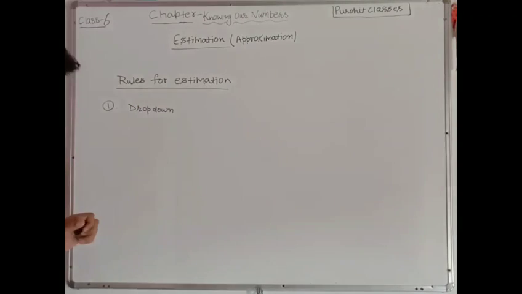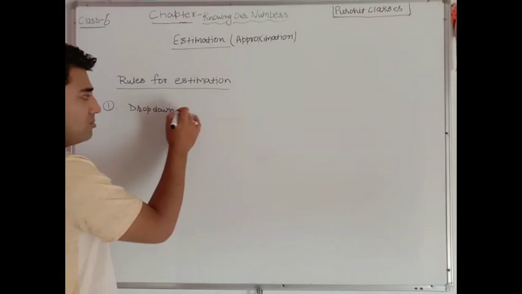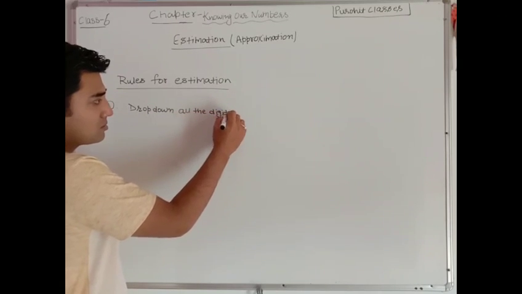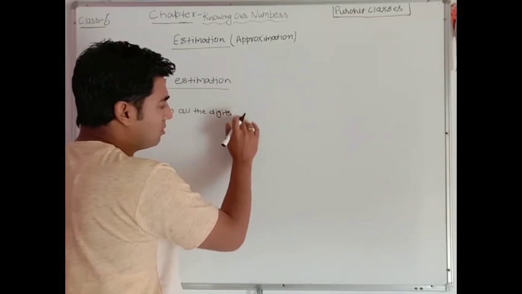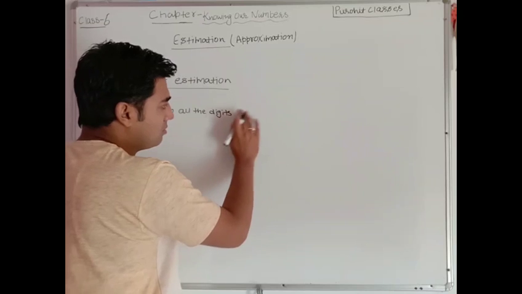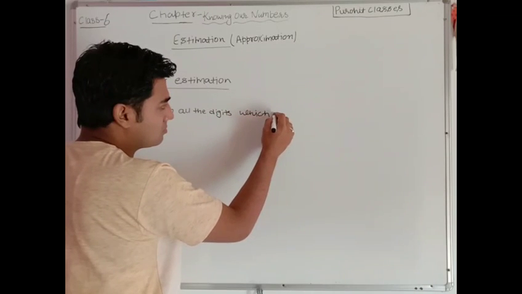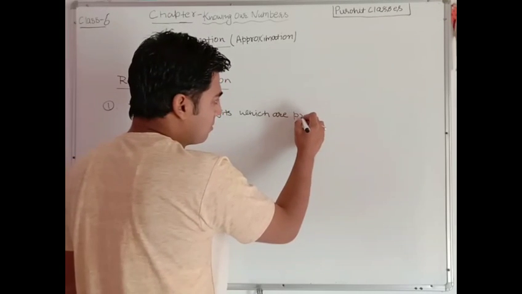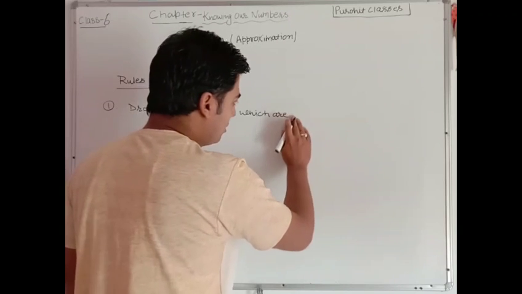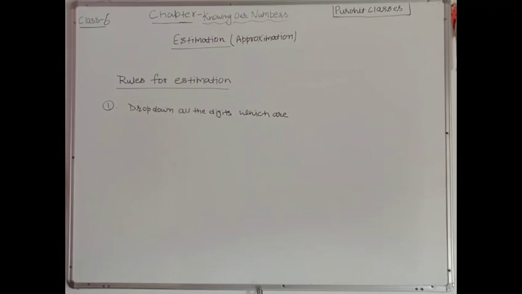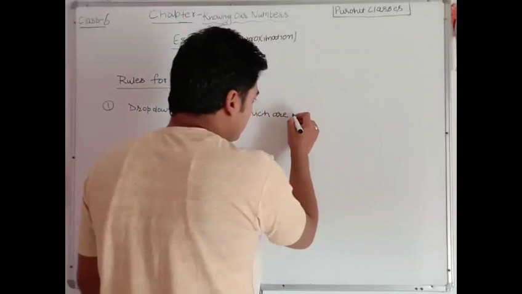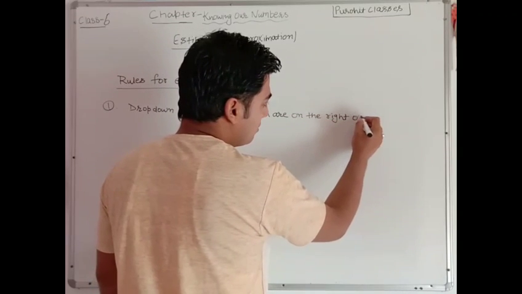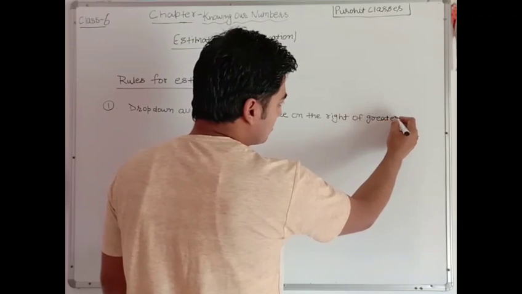down. Drop down means to make 0. Drop down all the digits which are on the right of the greatest place.